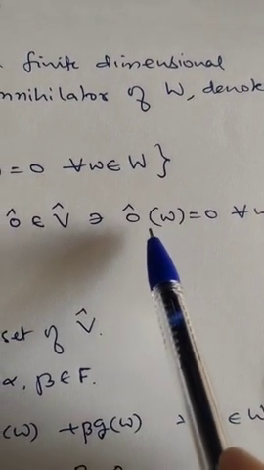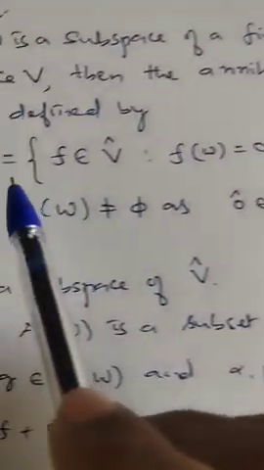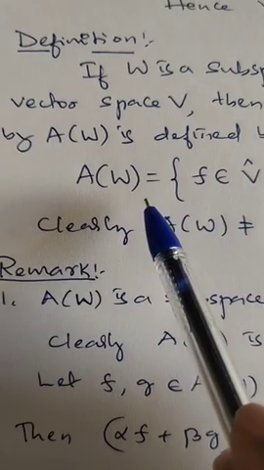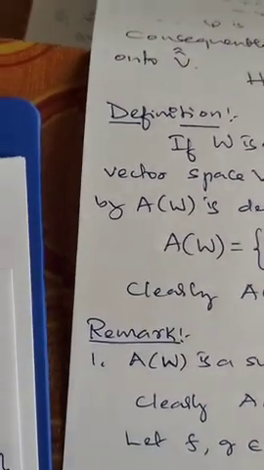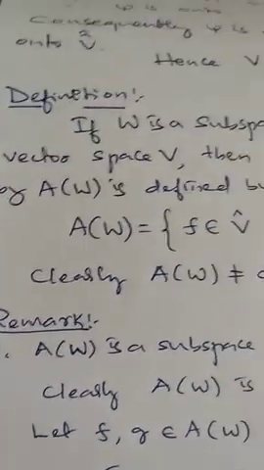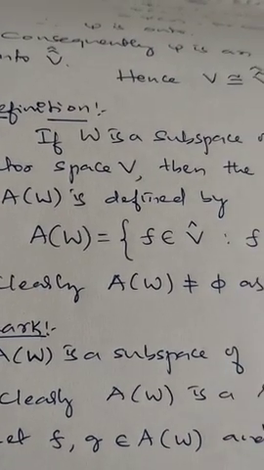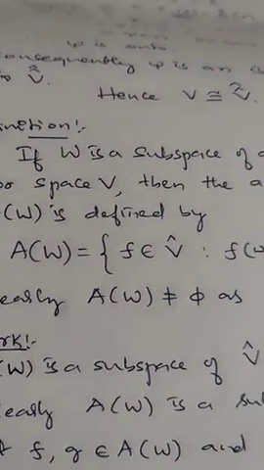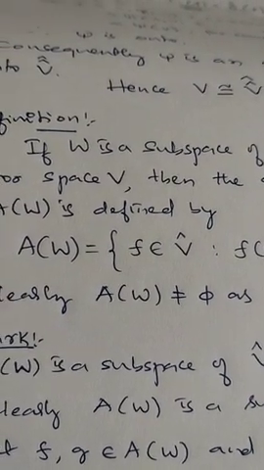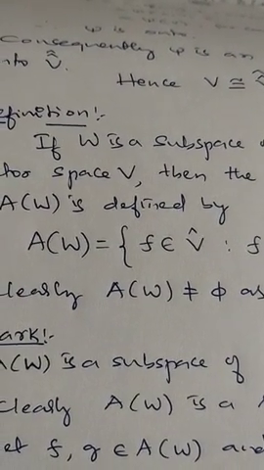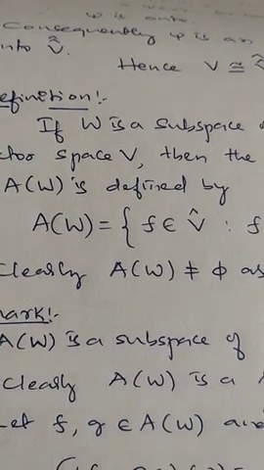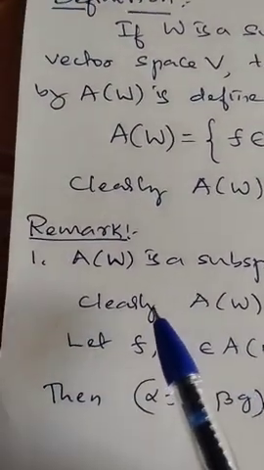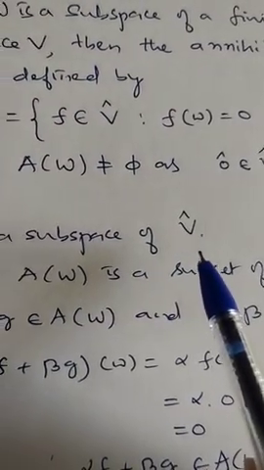Therefore, this element 0 cap certainly lies in A(W), so A(W) cannot be empty. Now, A(W) contains elements of V cap, therefore A(W) is a subset of V cap. Can A(W) be a subspace of V cap? Yes. I will show this in a remark.